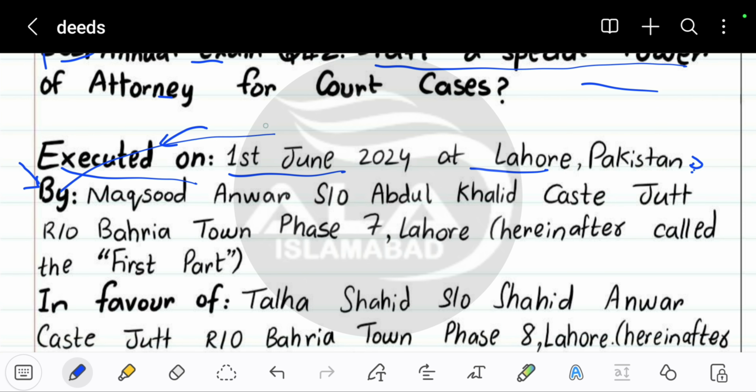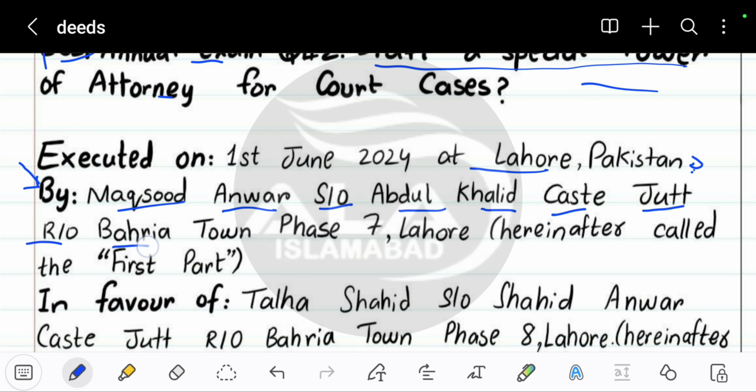By is that person who is making the power of attorney, right? This person over here is the person who is making the power of attorney and wants some other person to be the power of attorney. So the person here is named Maqsood Anwar, the son of Abdul Khalid. His caste is Jat. His residence is in Bahria Town, Phase 7, Lahore.